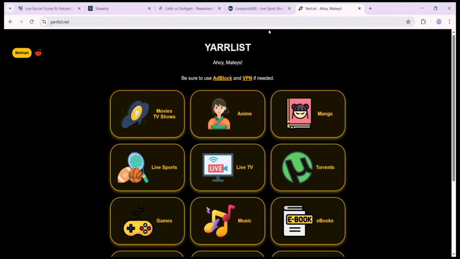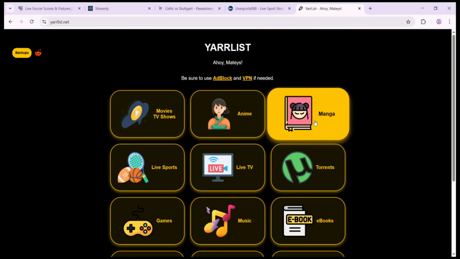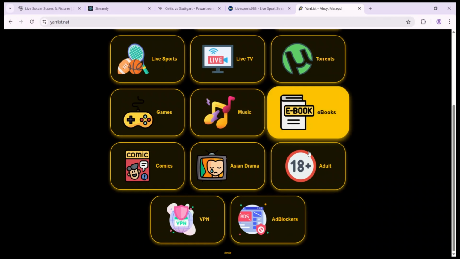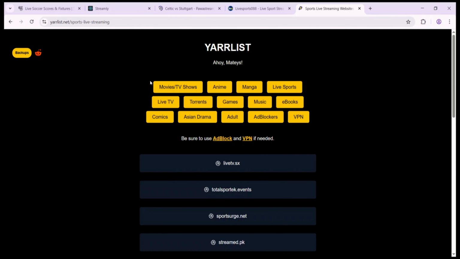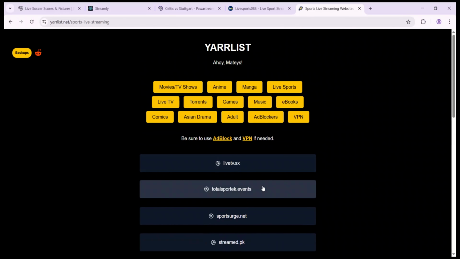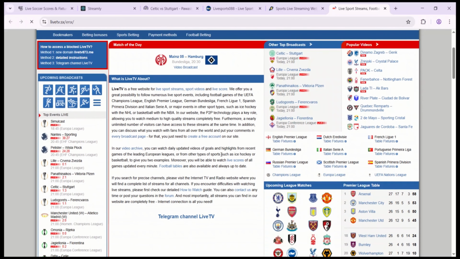So let me now go into this yearlist. You can see there are different things you can do on yearlist. You can watch movies, animes, manga, live TV. There's almost everything you can do here. So just go to live sports, since we are focusing on live sports. You can just click on the first link. There are so many links once you go to live sports. Once you go to the first link, you search for the matches available.